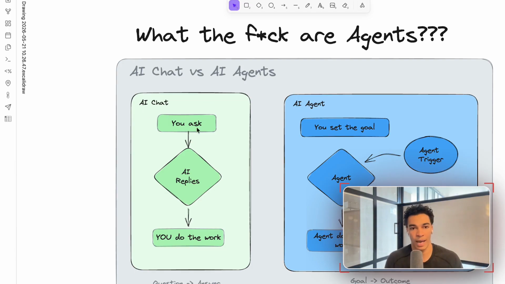And this is really simple. You ask AI a question, the AI is going to reply, and then you end up doing the actual work. And I want to use a quick example here. So let's say that we are replying to an email from a client, right? You would probably copy that email thread, paste it in the AI chat, and ask the agent, I want you to write me a reply to this email from my client. Then the AI is going to look at that chat that you pasted in, and it's going to generate a reply for you, and you ultimately do the work, which is copying that email response and then pasting it into your Gmail and then sending that off to the client.